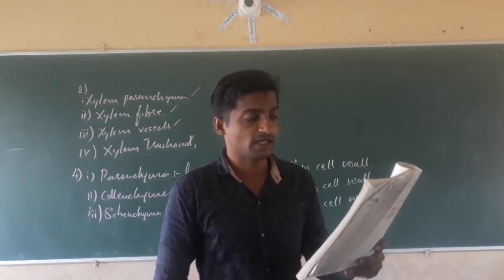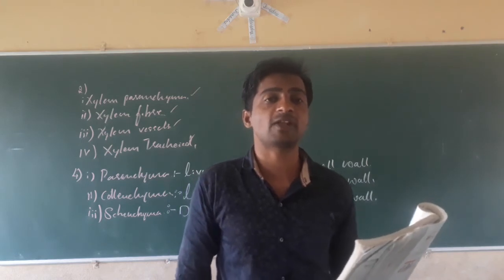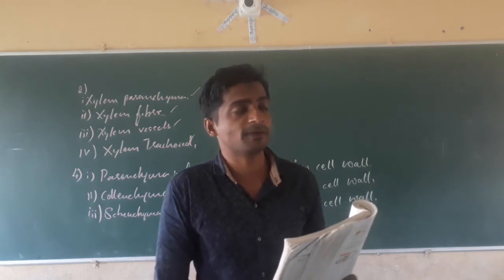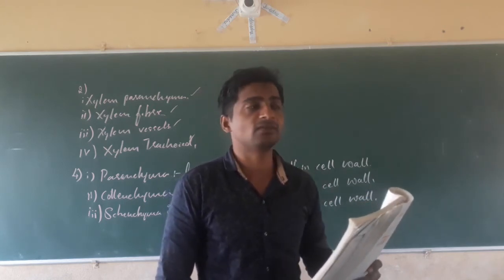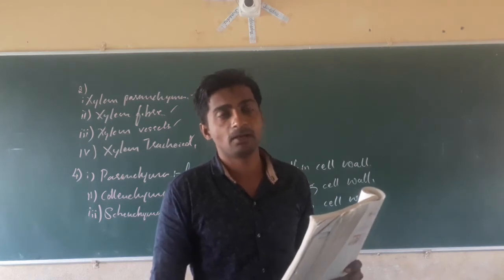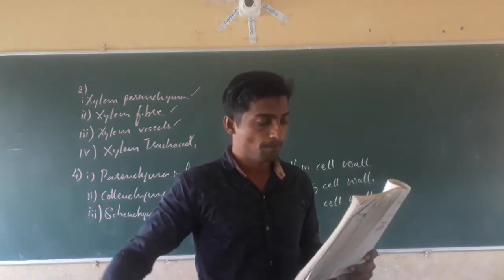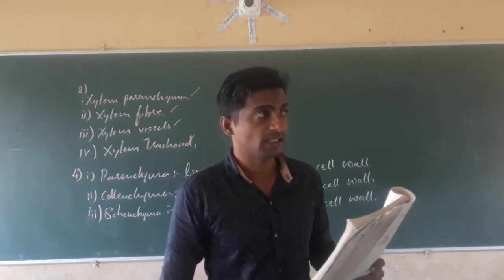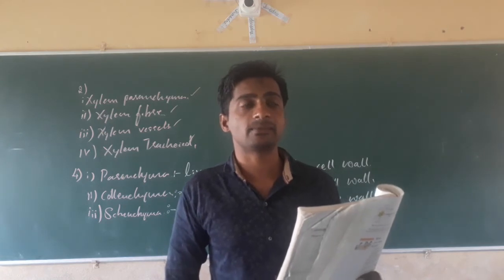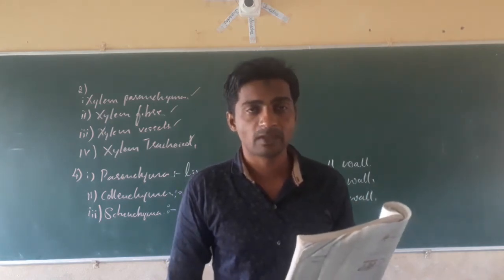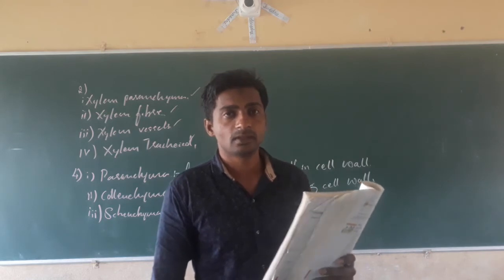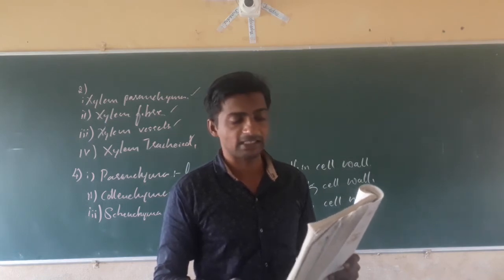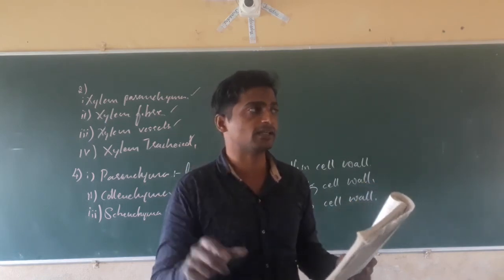Then unstriated muscles are called smooth muscles. They are present in the internal organs, not along with the bones separately, and the cells are spindle shaped and multinucleated. Next, cardiac muscles. The muscle fibers are branched, and the branches are connected to one another. Cylindrical cells are there. These are the characteristics of the muscles. That difference you have to write.